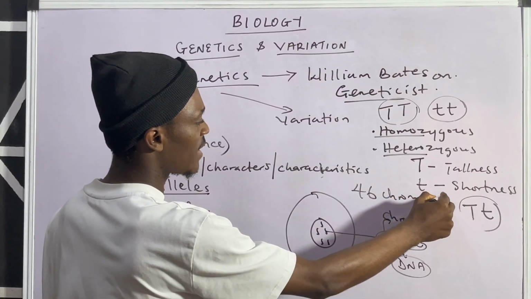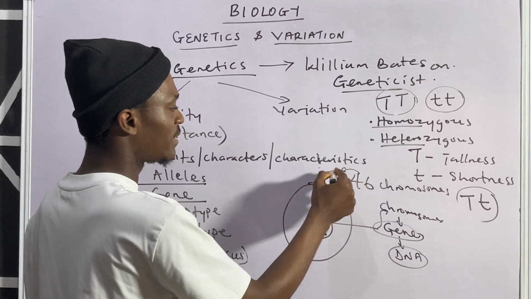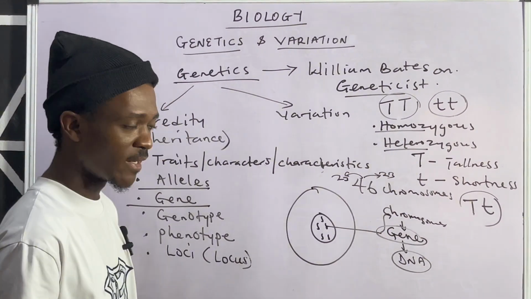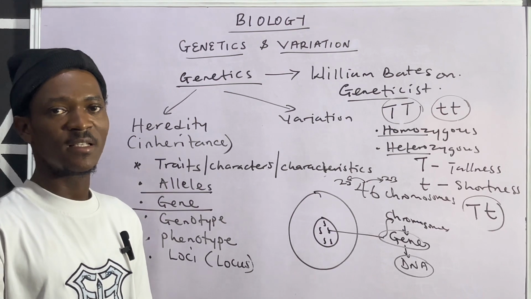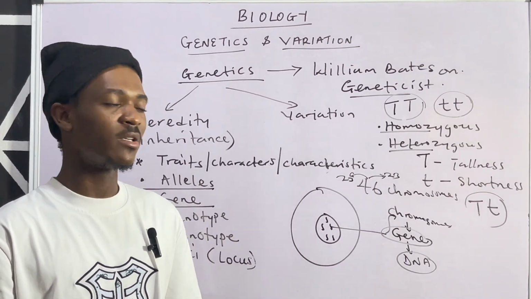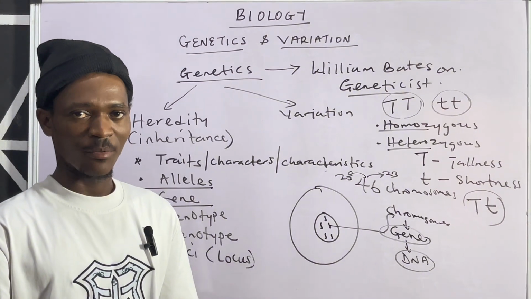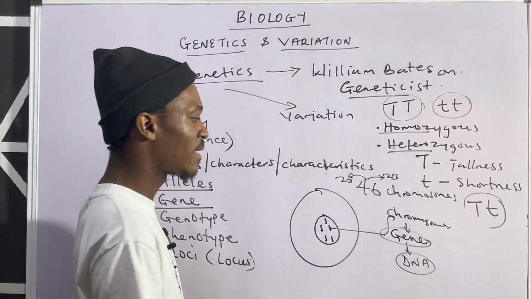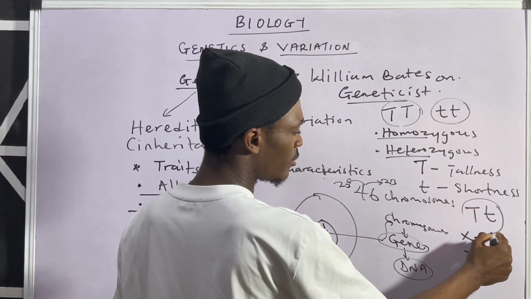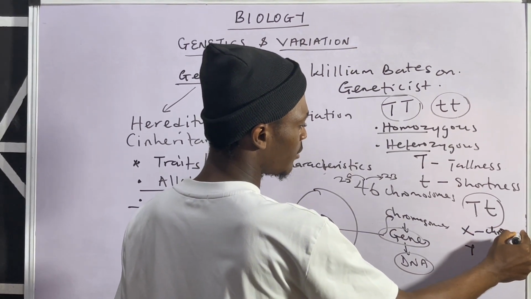And as a matter of fact, in man, we have 46 chromosomes. And these chromosomes are shared into two parts. We have 23 from father and 23 from mother. All right. And then in these 23, some are actually sex chromosomes. I don't want to go into unnecessary details, but of course, you ought to know that we have the X and the Y chromosomes. They are the sex chromosomes.